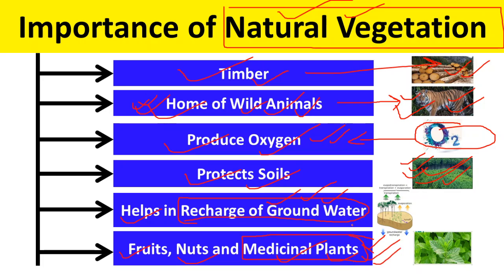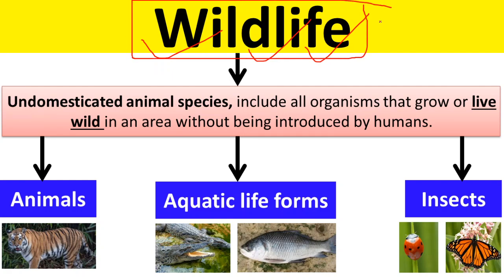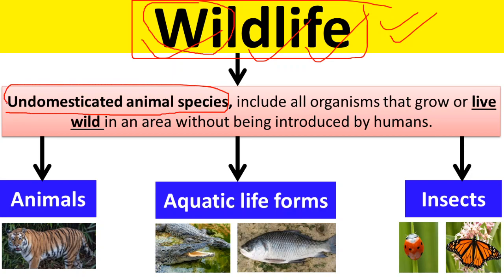Okay, next, what is wildlife? Okay, so wildlife, if suppose you are domesticating, you are keeping a cow or a goat at your home, those animals will not be considered wildlife, because wild means forest. Okay, so the animals, undomesticated animal species, undomesticated, okay, means the animals that are not domesticated by the human being.